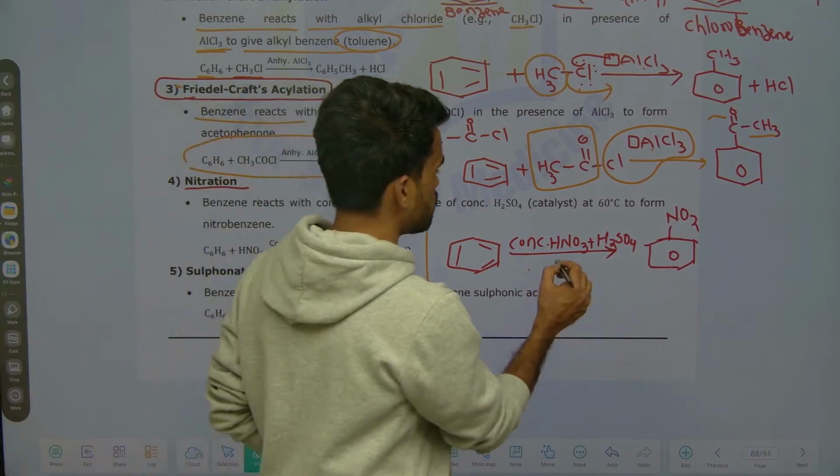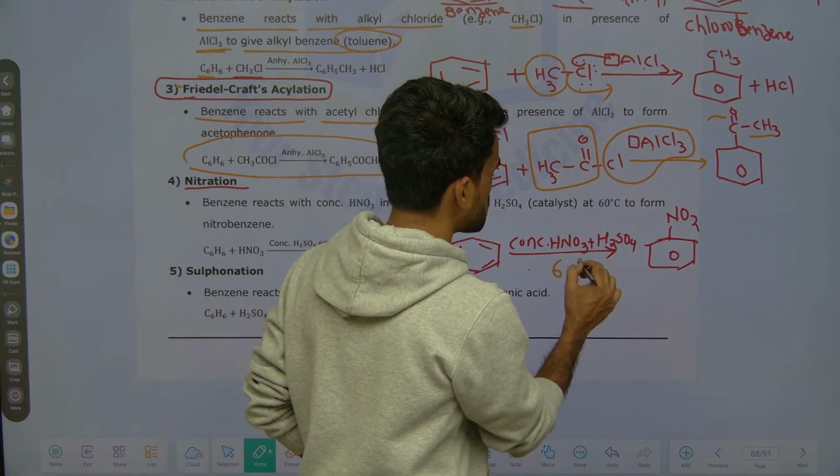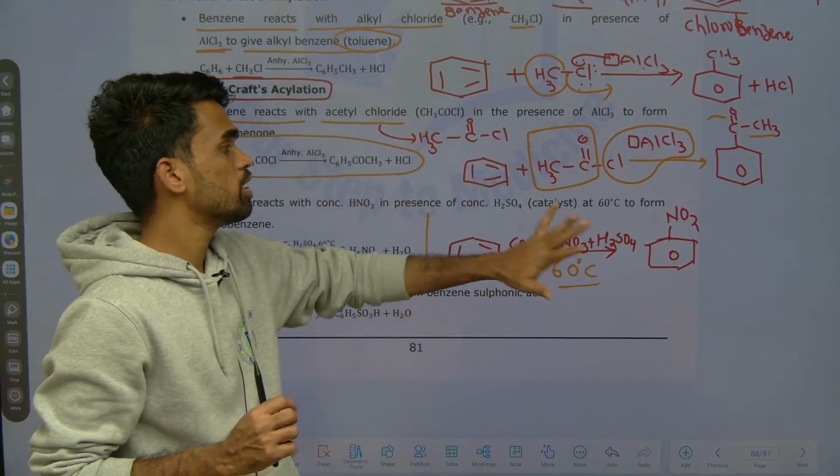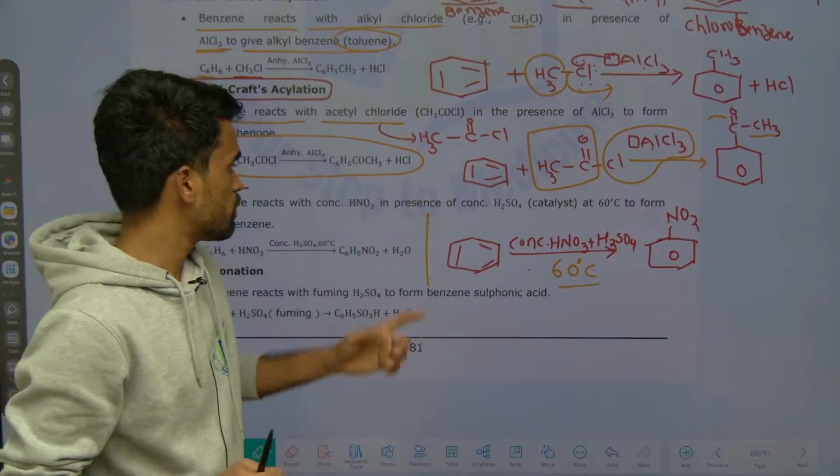So the temperature mentioned here is 60 degrees. How much temperature? 60 degrees. That's it. If you mention it in this way, you will get full marks for this nitration.